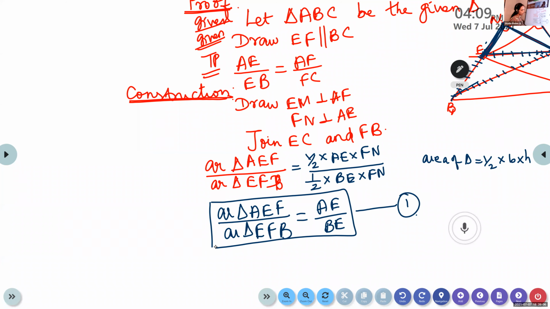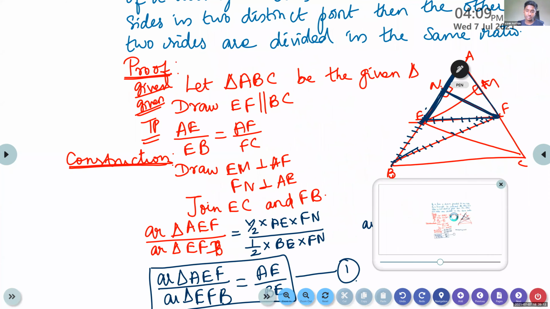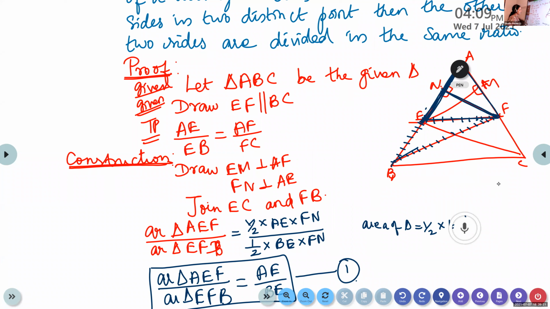Okay, so first you write up to this. Can you show from the top? Yes. Okay, first draw the figure. Don't draw a very small figure. The figure should be somewhat bigger. Whenever we write the theorem, marks will be there for the figure. Marks will be allotted for proof, construction, everything. So if you are not writing in this format, we will be losing the marks. So first draw the figure, then write down what is given.